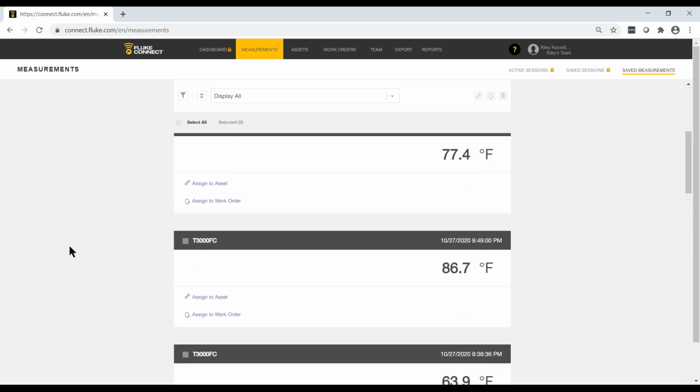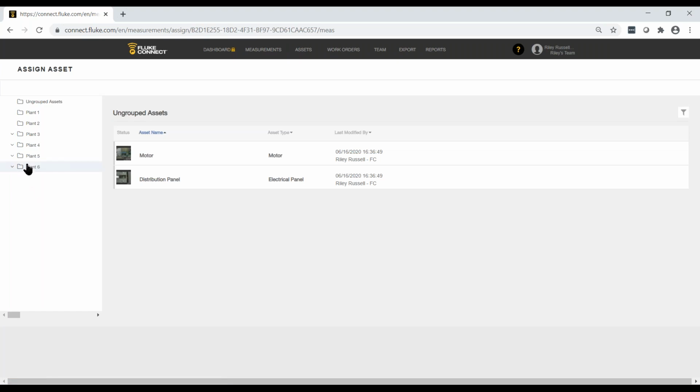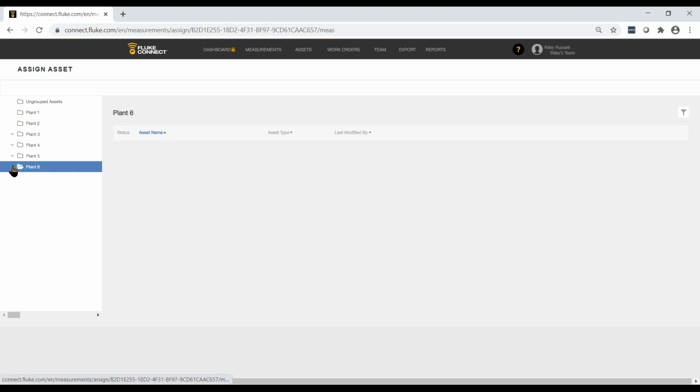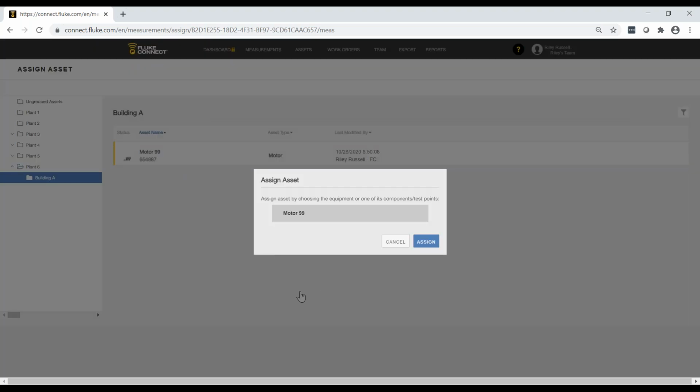So let's go in and just start at the top for simplicity's sake. I want to assign this measurement reading from the T3000 to my newly created asset. So I click the Assign to Asset option. And then I go find the asset I want to assign it to. I click on the drop-down arrow to get the subgroup to pop up, and then I click on that to show all of the data in that folder. I click there to assign it to an asset. This is the asset test point. I click Assign.